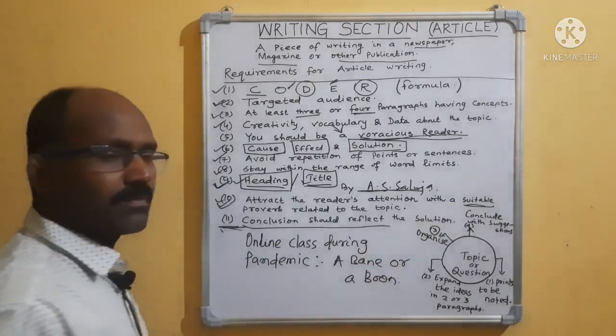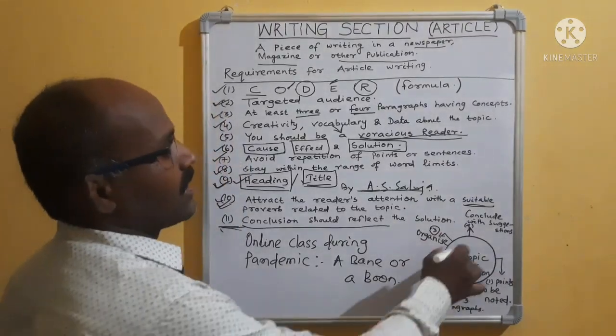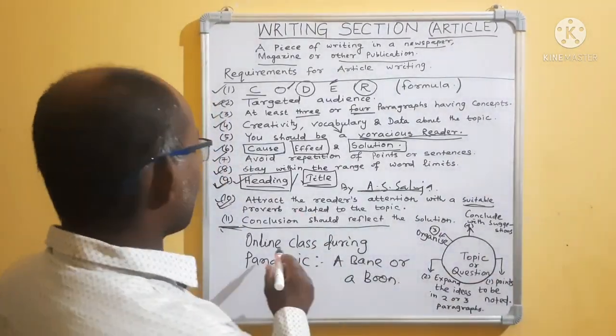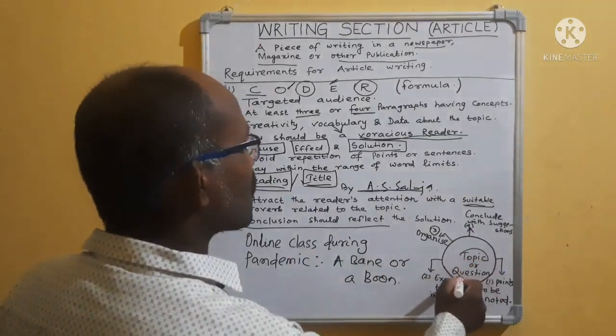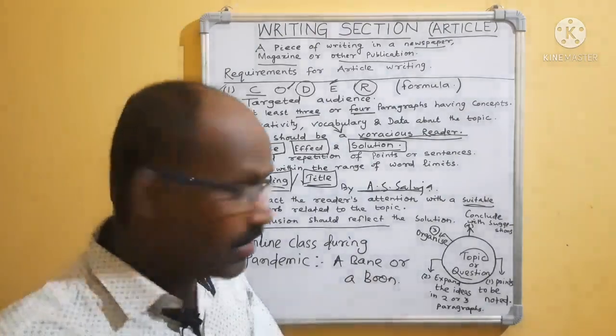That means in the middle you make it like this chart. The topic or the question is given. The question is: online class during pandemic, a bane or a boon, you have to write.